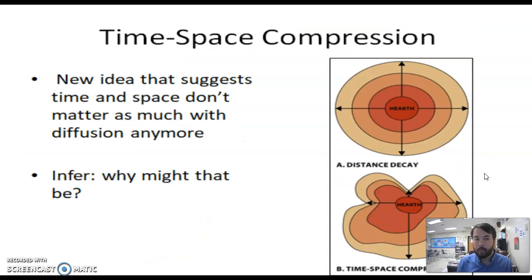The other vocab term you need to know, time-space compression. It's this new idea that suggests that time and space don't matter as much with diffusion anymore. So you'll see this, the hearth, which is where a cultural trait is, that's where the center is, that's the hub, you also see it referred to as a node. And according to this chart, the further you get away, the less you're going to see it. But this chart that's labeled time-space compression, you'll notice it's smushed, okay?